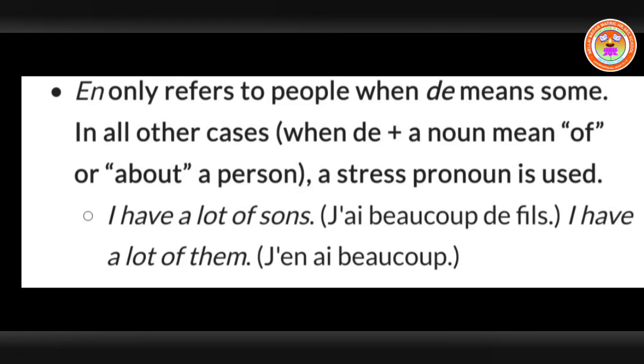J'ai beaucoup de filles. So now you can see here de plus the noun is used. I have a lot of girls. I have a lot of them. So you have to remove the de plus noun and add en before ai, and the adverb of quantity is repeated again. J'en ai beaucoup means I have a lot of them. Okay, this is another rule.